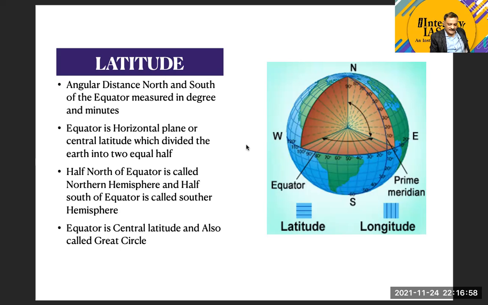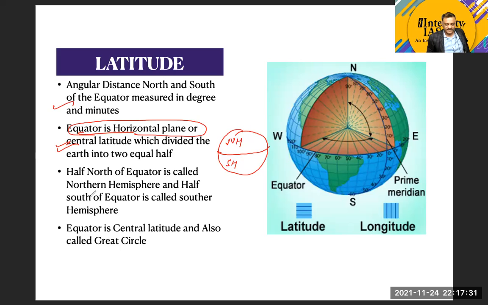So what we have discussed till now, that we take a central latitude. Latitudes are the angular distance taken from the equator and measured in degrees. We generally tend to measure them in degrees and minutes. Now the central latitude is called the equator, which you can call a horizontal plane or a central latitude. This central latitude divides the earth into two parts. One is called the northern hemisphere, and another is called the southern hemisphere.